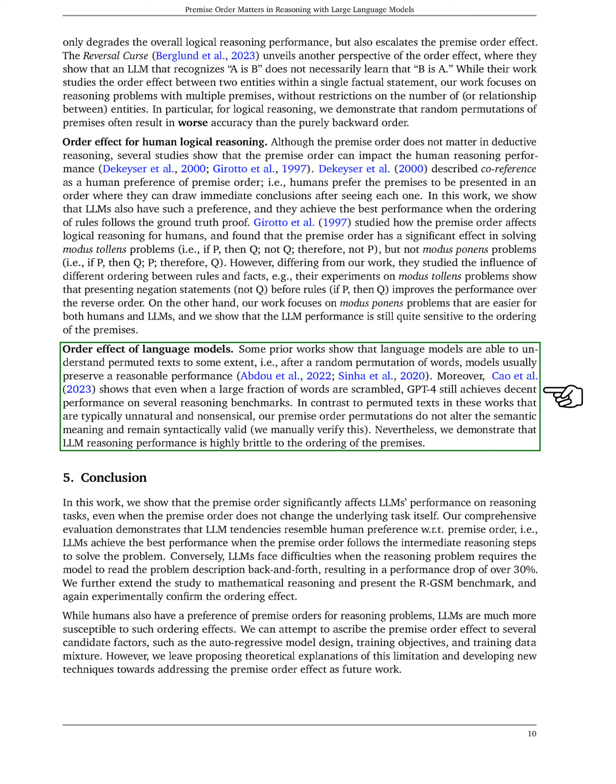Lastly, some prior works have shown that language models can understand texts with randomly permuted words to some extent. However, our premise order permutations, while not altering semantic meaning and remaining syntactically valid, demonstrate that LLM reasoning performance is highly sensitive to the ordering of premises, highlighting a significant area of vulnerability in current models.